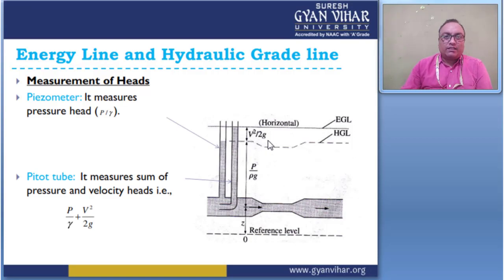So the pitot static tube gives the two lines, HGL and EGL, right? And the pitot static tube directly gives the pressure difference between the static and dynamic pressure. With the help of static and dynamic pressure, we can find the velocity.